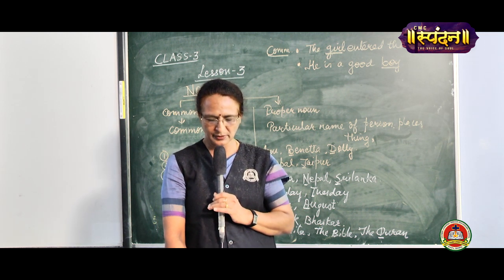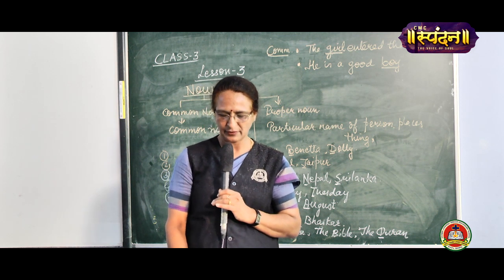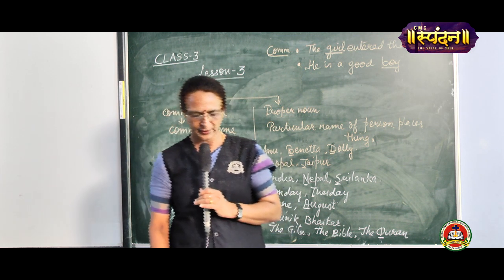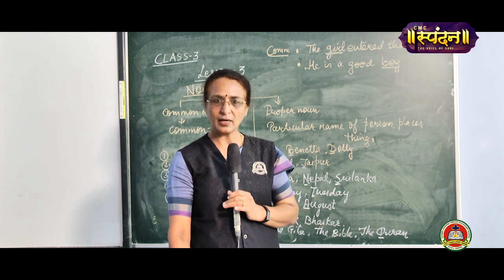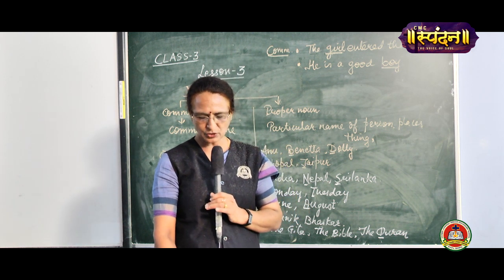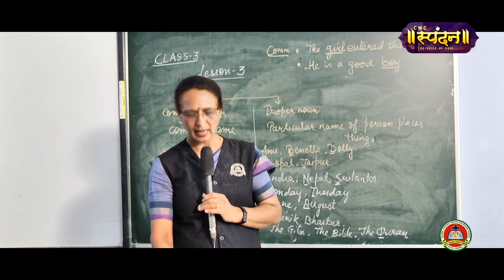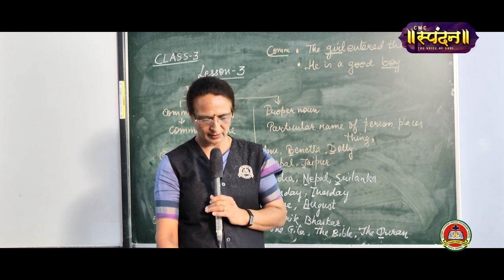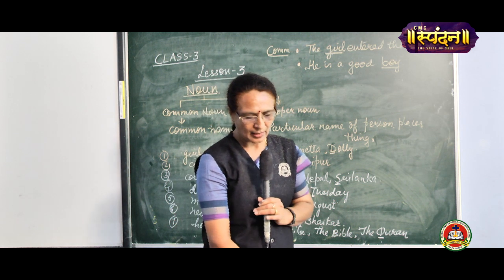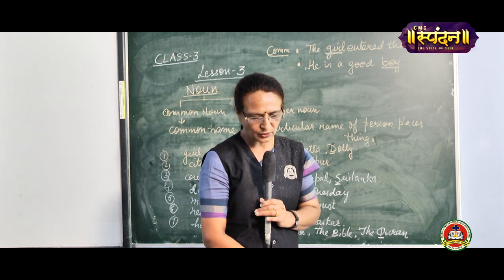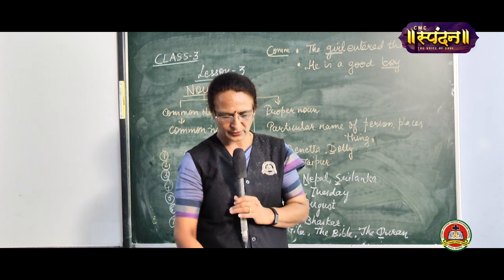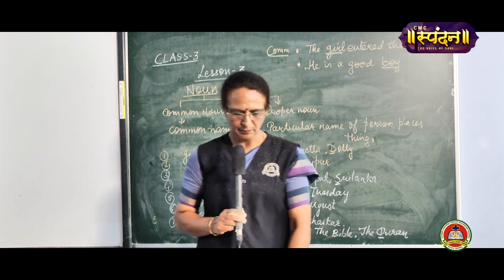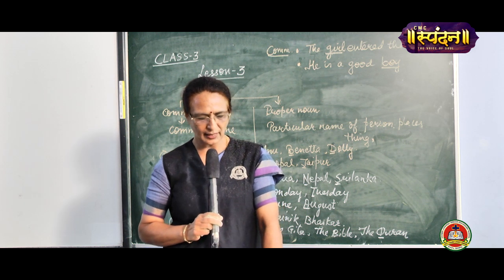The name of a person, place, animal or thing in general is called a common noun. For example, milkmaid, village, hens and pot. And a proper noun is a special name given to a person, place, animal or thing. Now we come to proper nouns, which I have already told you, children, that people such as Radha, Gaurav, Mrs. Sharma, Virat Kohli, Harry Potter.